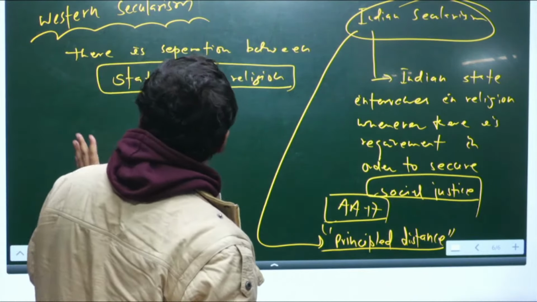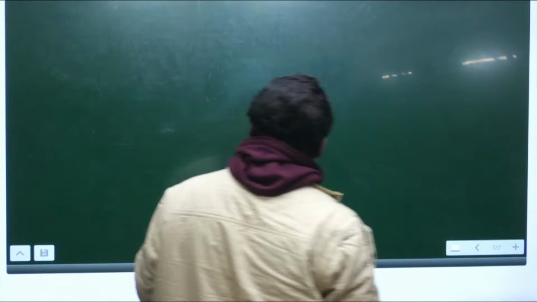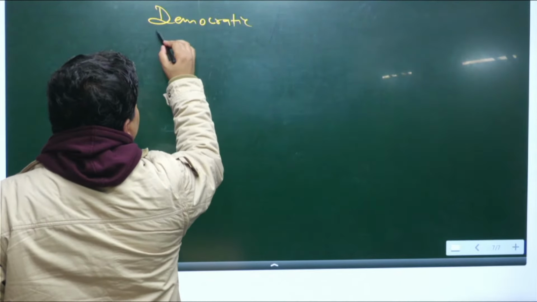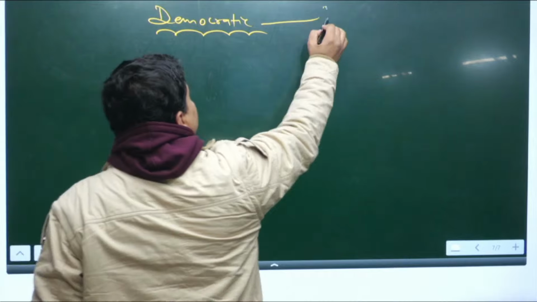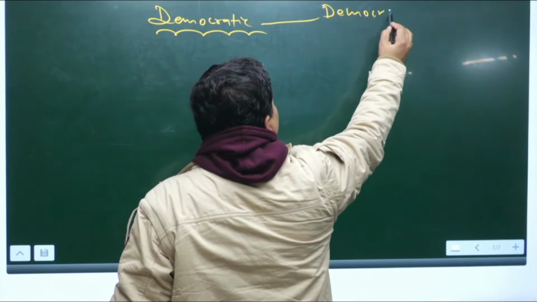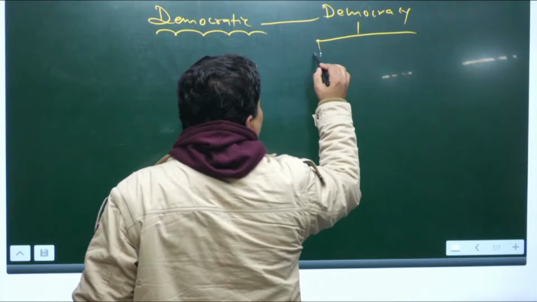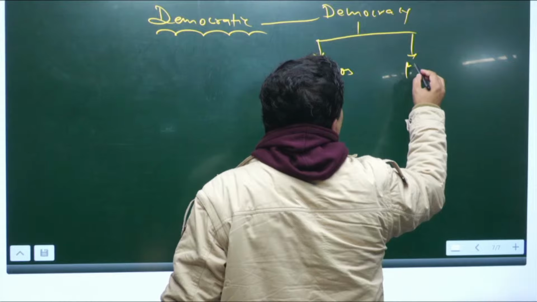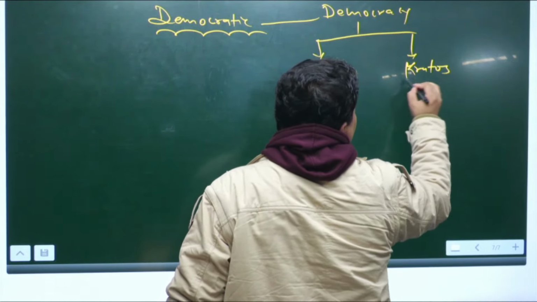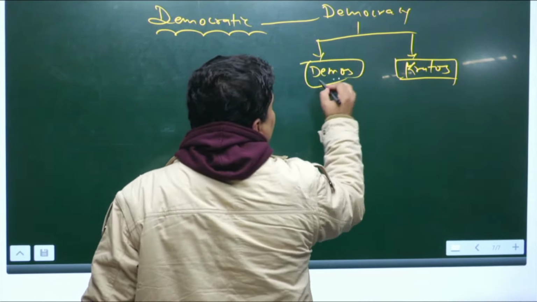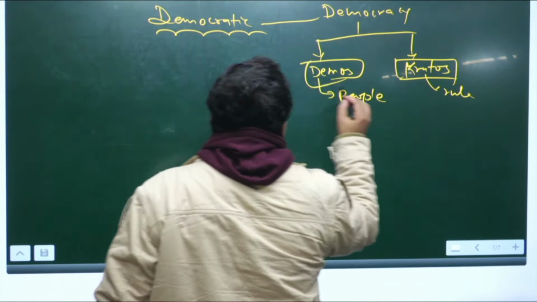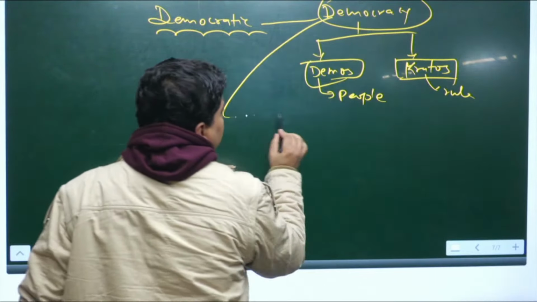Now let me move to democratic. Democratic means the word has come from democracy. It has two words, demos and kratos, right? Demos and kratos. Demos means people, kratos means rule. So democracy literally means rule by people.